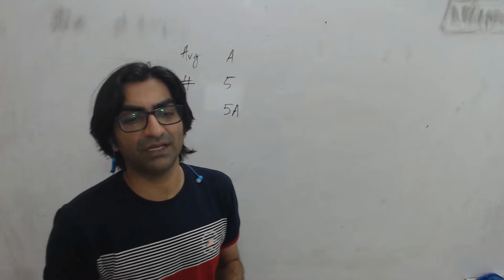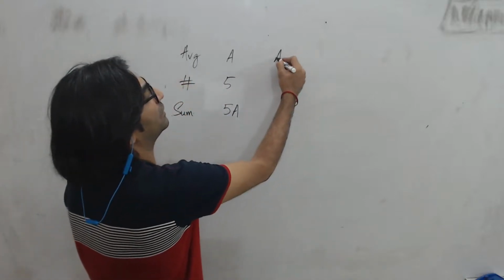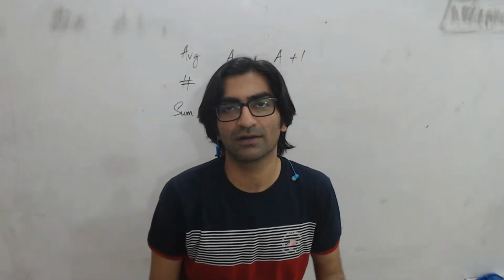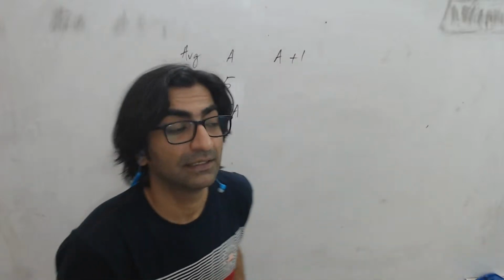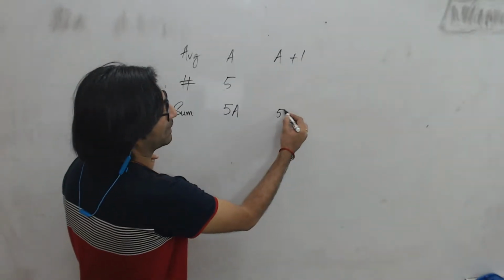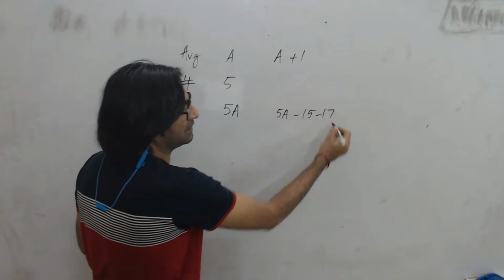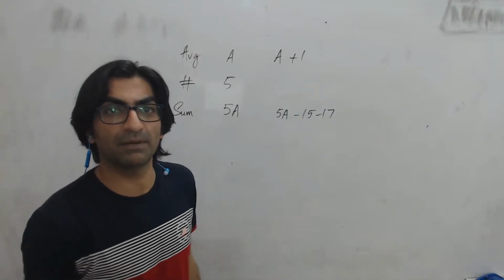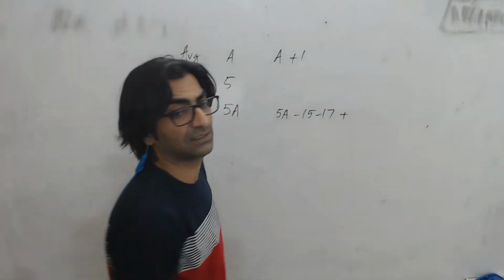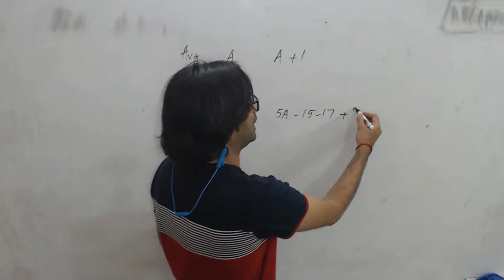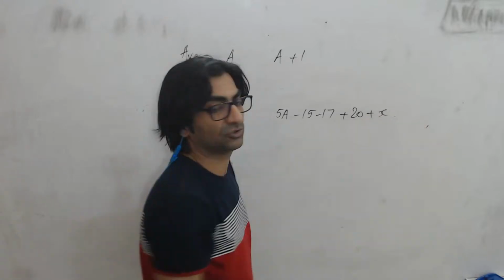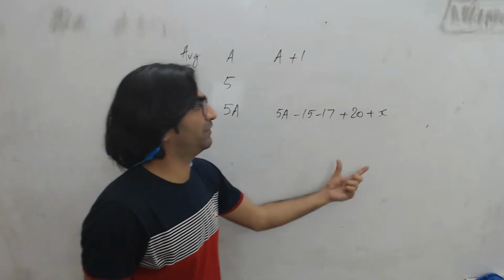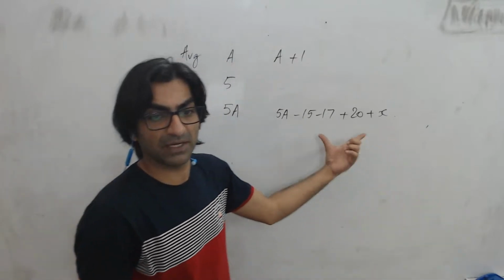And it says the average weight increases by 1 kg, which means the new average would be 1 more. I'm not even sure if these are kids or students or babies, but it doesn't matter. So 2 students leave, which means the sum will reduce by 15 and 17 respectively. And these are replaced, which means 2 more people come in place. Plus who comes in? One of the new students weighs 20 and the other one weighs, let's say, X. So from the total, the weight of 2 students is reduced and the weight of 2 new students is added, and this becomes my new total.